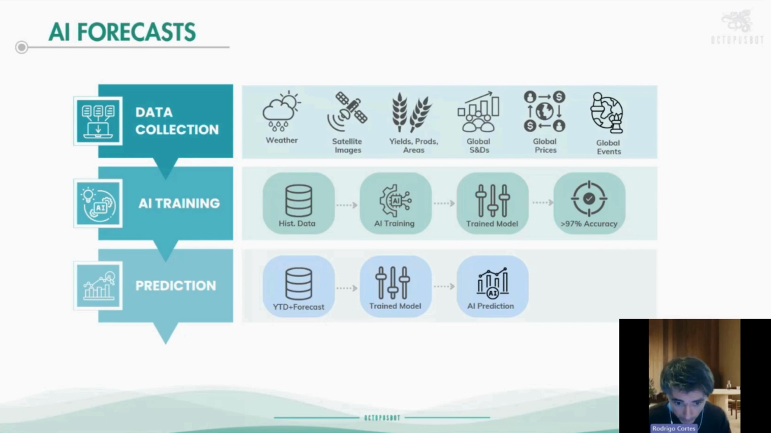At the end, we use the trained model. We run this weather scenario and obtain a prediction for the year for the yields, which we can convert to production, and then we can complete the S&Ds and the prices. Finally, the accuracy depends on the accuracy of the model, which is normally quite high.